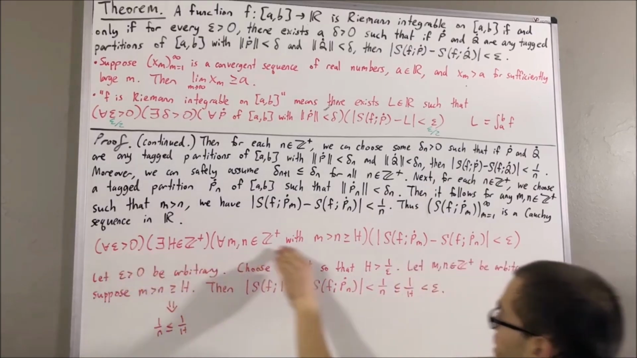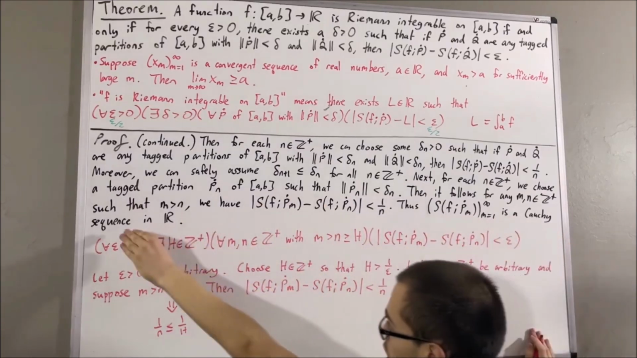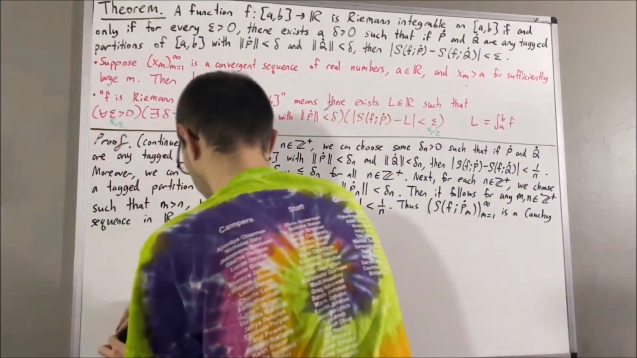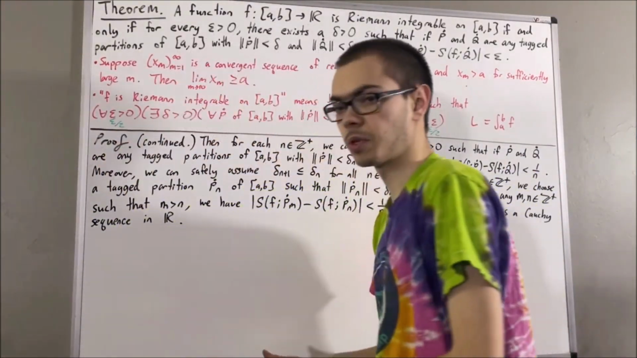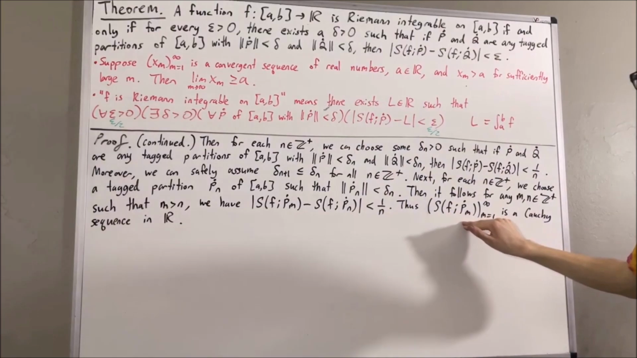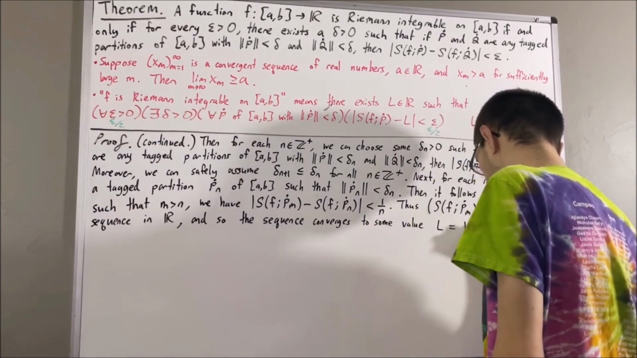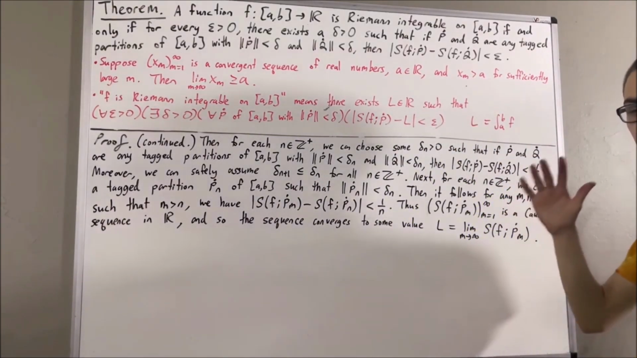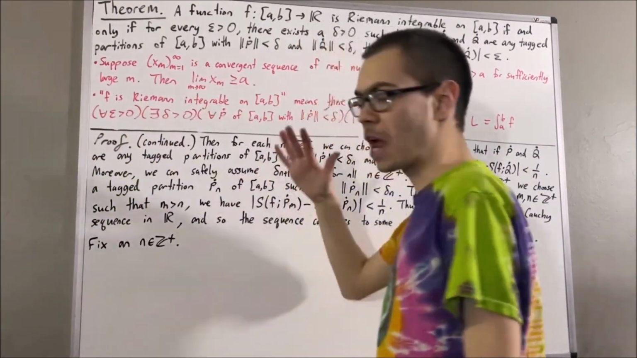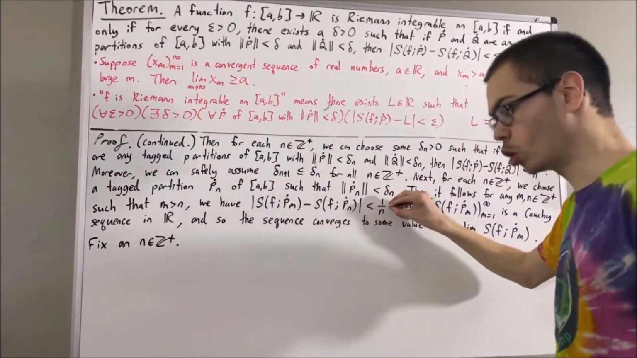So we have proven that this statement is true, which verifies that this sequence is in fact a Cauchy sequence of real numbers. And because it's a Cauchy sequence of real numbers, it must converge to some real number. We're going to say that L is the limit of this sequence. Now, let's fix some arbitrary positive integer n. Well then, for every positive integer m greater than n, we know that this inequality is true.